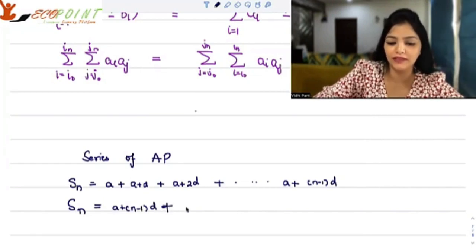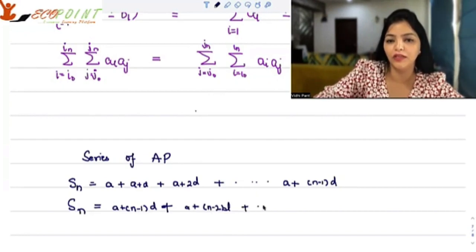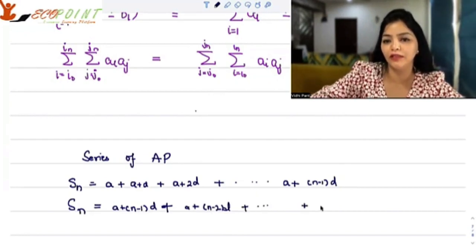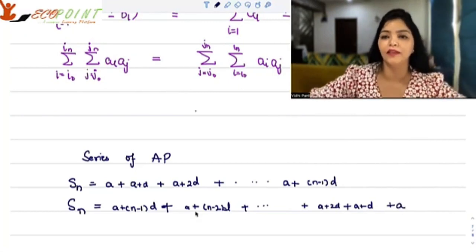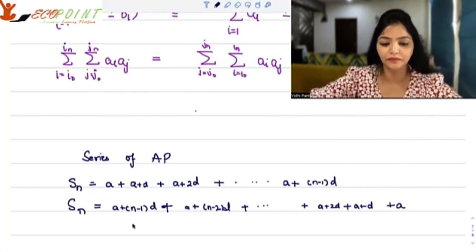Plus, then the next term will be a plus (n minus 2)d, so on and so forth. Then it will go up till a plus 2d, a plus d, a plus a, just a, right?